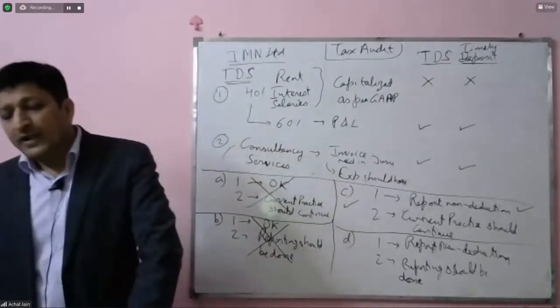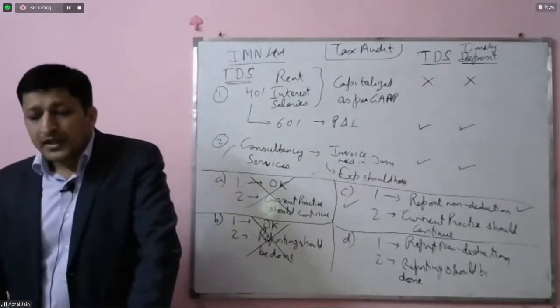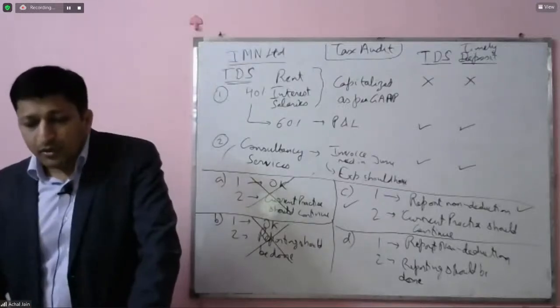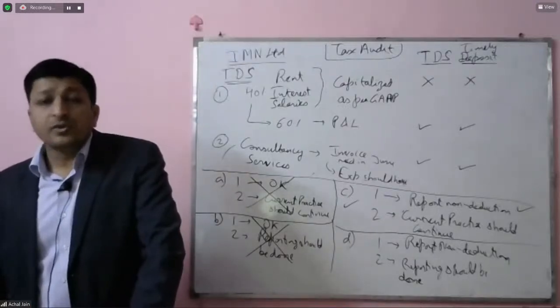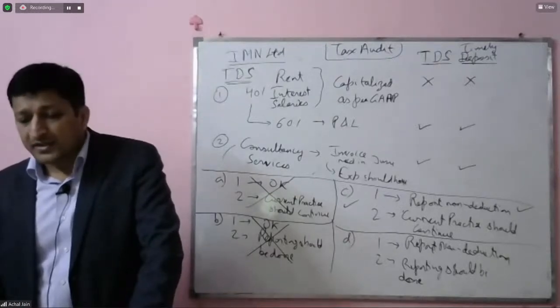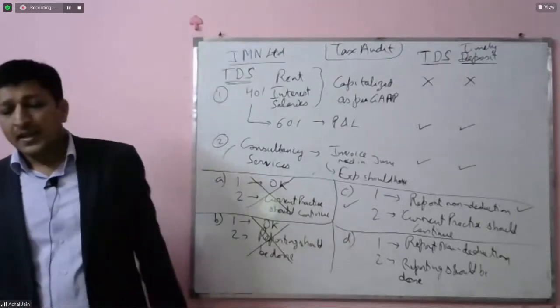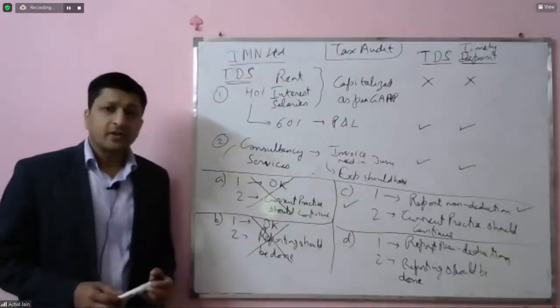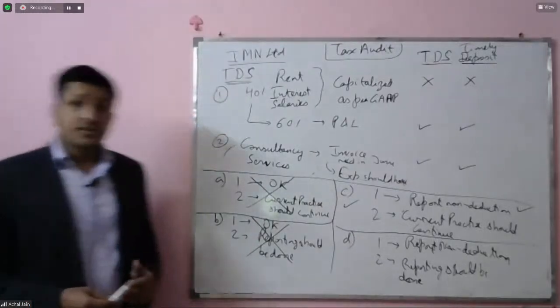Jay is saying, sir, I would like to go with C because current practice is okay on TDS because it's on payment or credit, whichever is earlier. And of course, capital items are also the one on which TDS should be deducted.